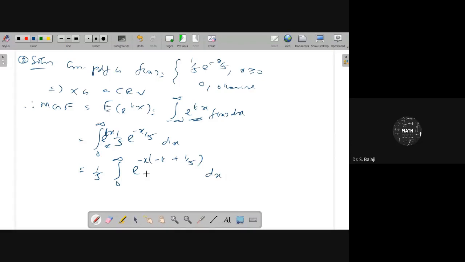Minus t plus 1 by 5. Because you take minus x as a common element, there is plus infinity in the upper limit here. Therefore, if you take minus x, that will be the best choice to get the limits properly. Or the integral from 0 to infinity, in what manner can you write it? It will be 1 minus 5t by 5 into minus x dx. Now integrate this with respect to x, then you can get 1 by 5.